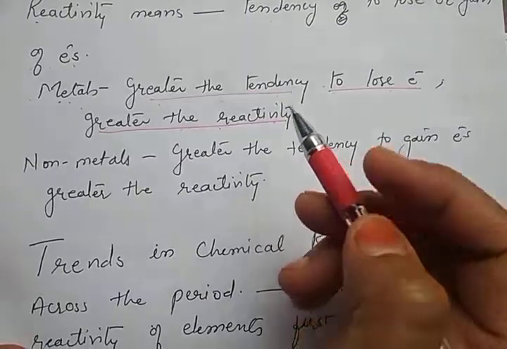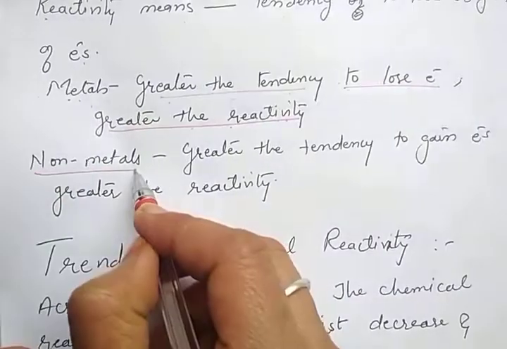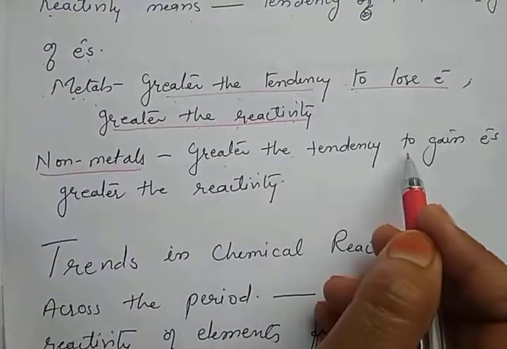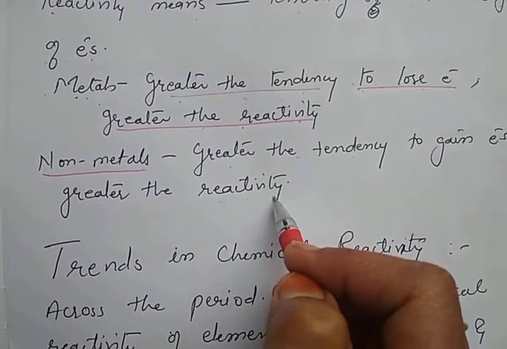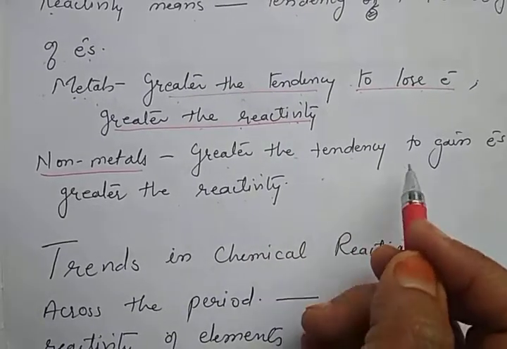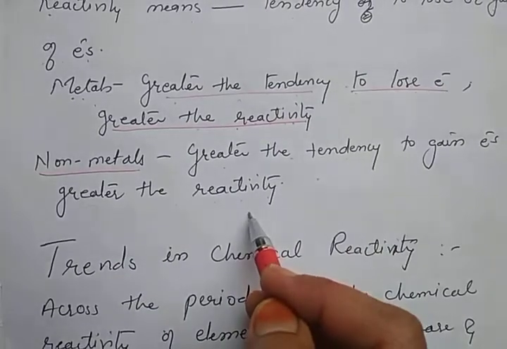In a similar way, in non-metals, the greater the tendency to gain the electron, the greater the reactivity. It means the more easily a non-metal accepts the electron, the more reactive it will be.